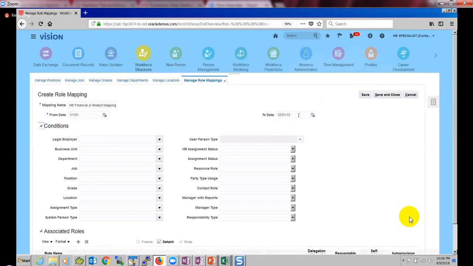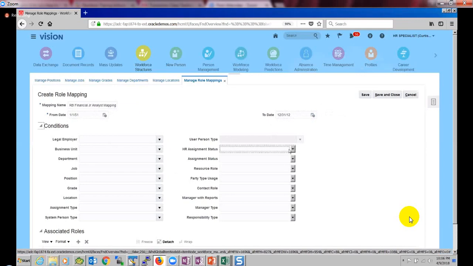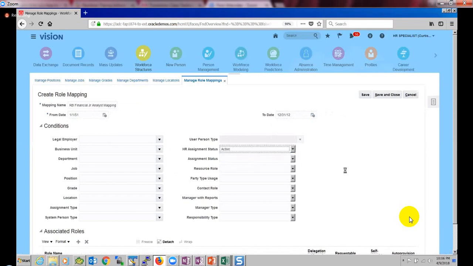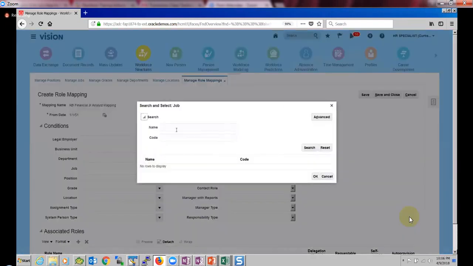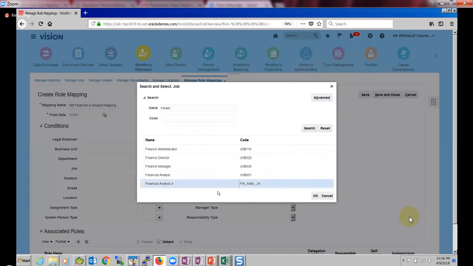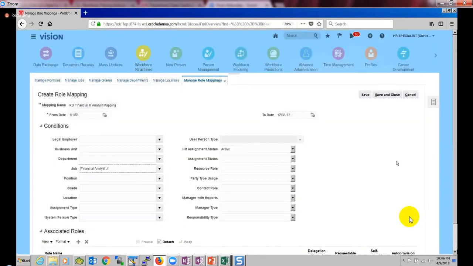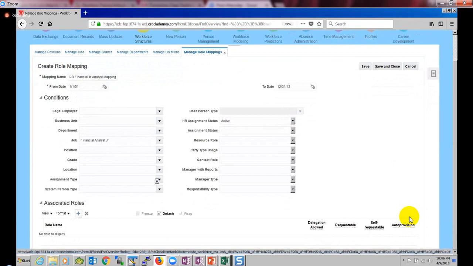Here I will say assignment status as active, and job as financial analyst junior. If this condition is satisfied, I want to assign this role.